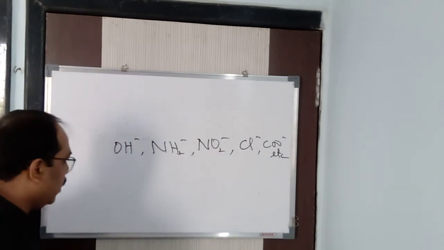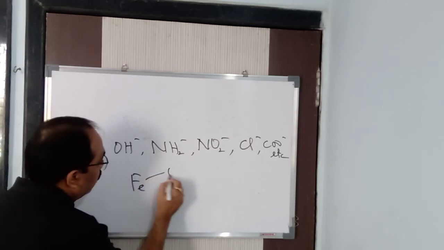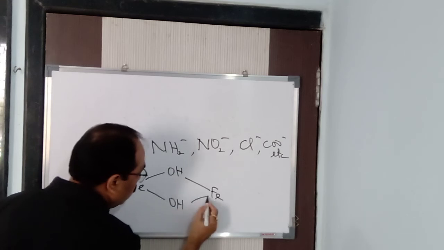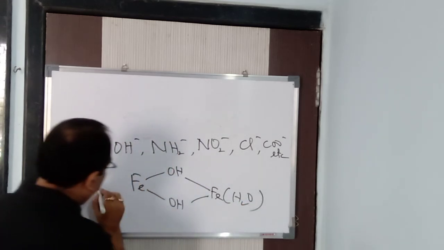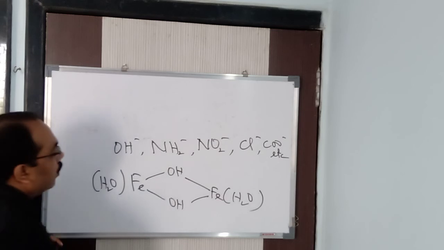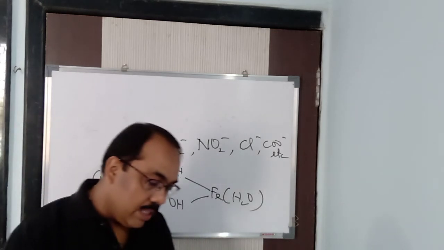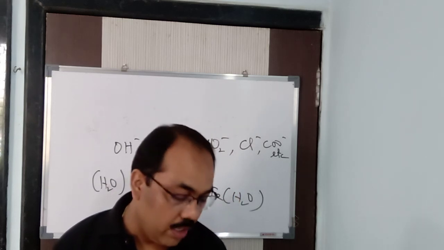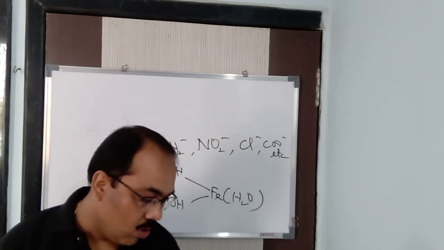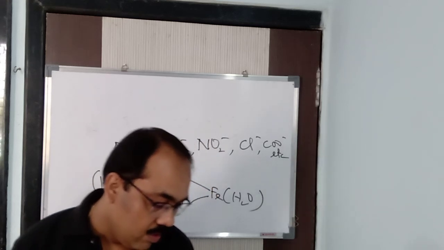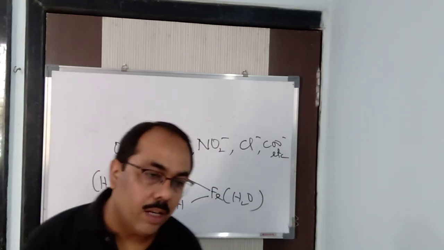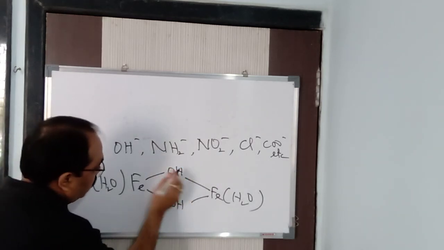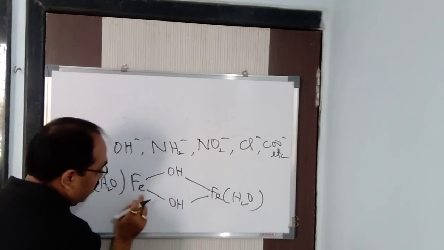Now let me give an example of how it is a bridging ligand. See here. I said bridging ligand means which can be attached to two or more central metal atoms. So it acts as a bridging ligand, which can be attached to two or more. That is the bridge. So hence you can see it here. Like how it is attached, see, this OH is attached to this Fe and this Fe.